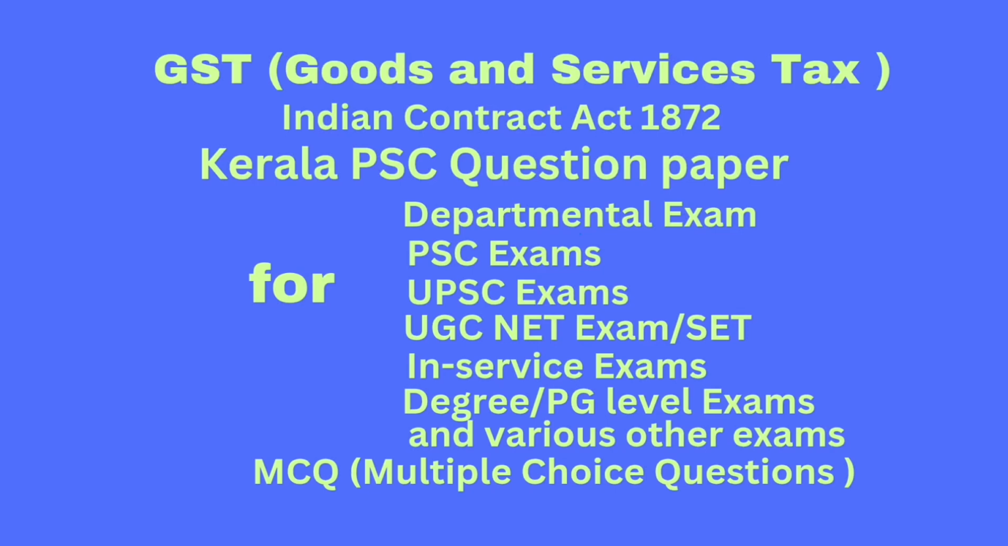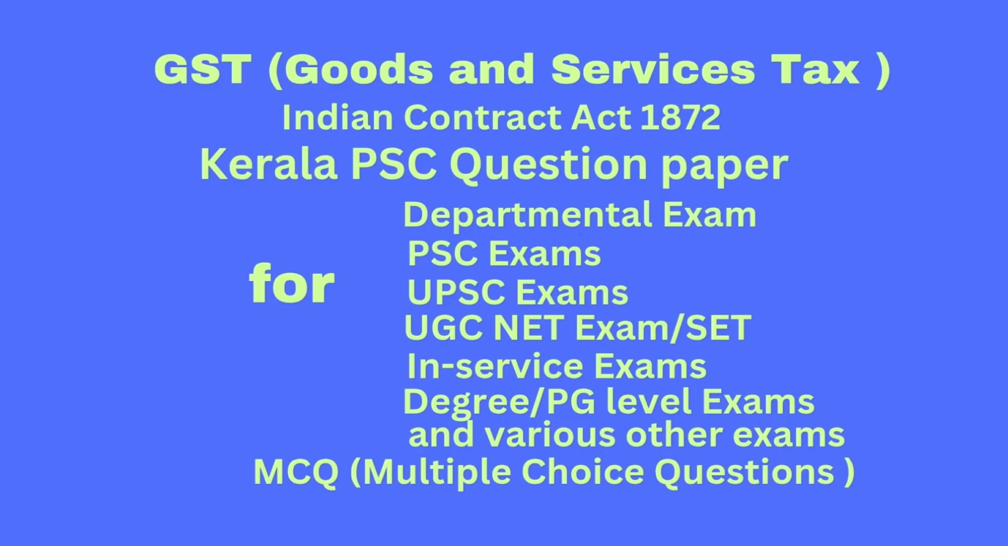Question number 20. The benefit of goods and services tax for central and state government includes. Option A, simple and easy to administer. Option B, higher revenue. Option C, boost to foreign investment and make in India campaign. Option D, all of the above. Correct answer option D, all of the above.